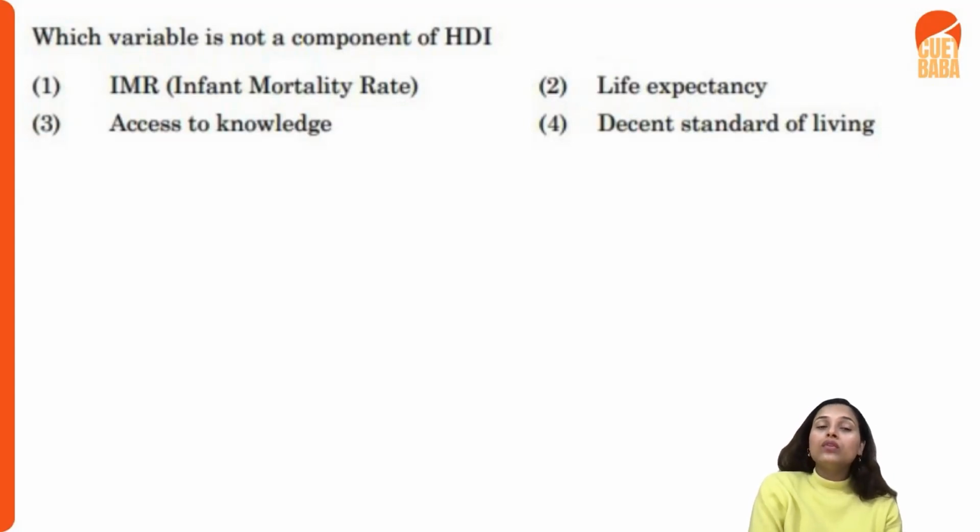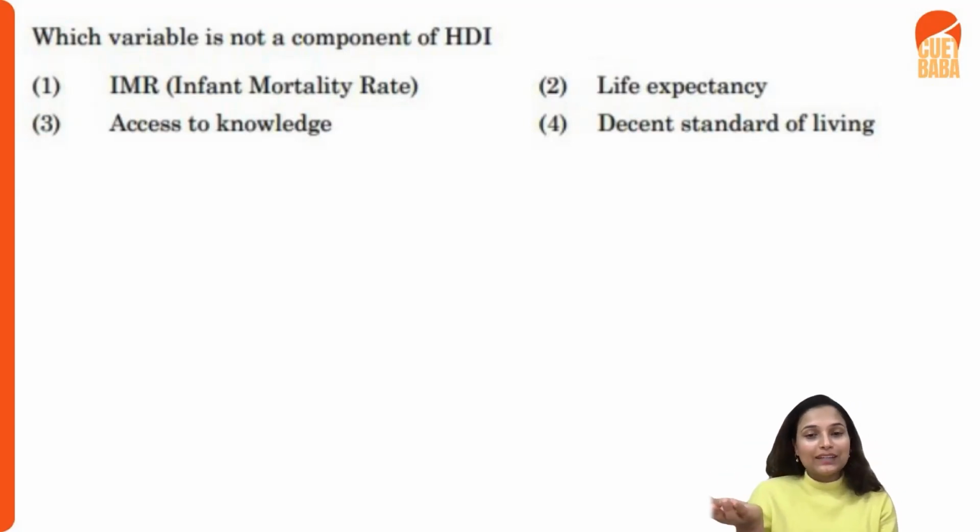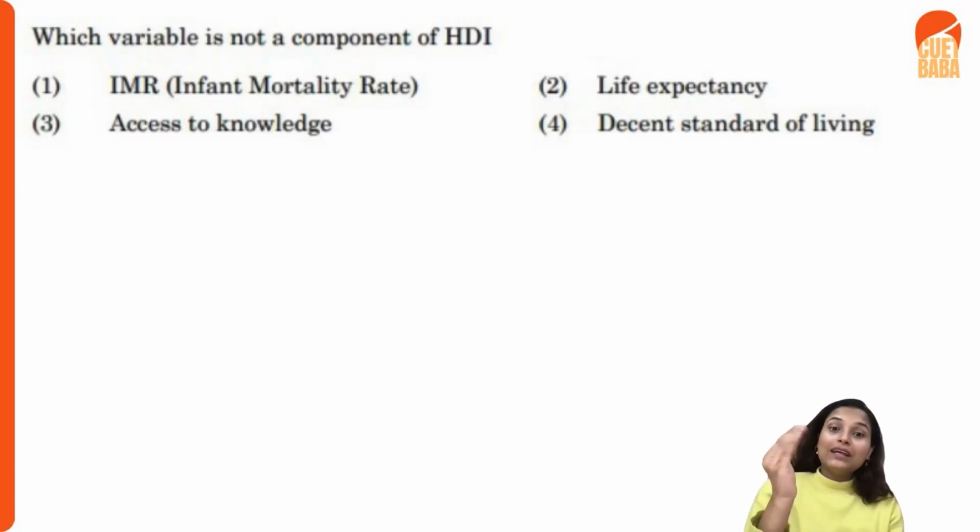So there are 3 variables in this Human Development Index: health, education, and standard of living. Here they have not directly mentioned health, education, and decent standard of living, because they know students would of course learn it by heart. So what they have done is they have written the sub-parts. For example, life expectancy is for your health. Access to knowledge is for your education, and decent standard of living is for your standard of living.